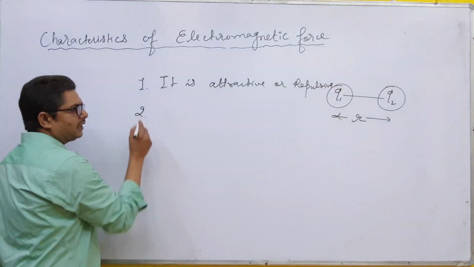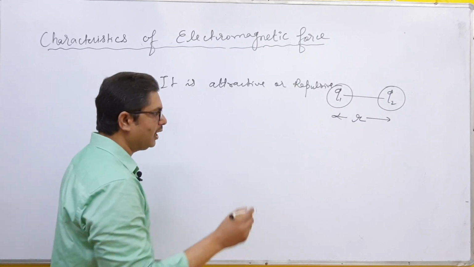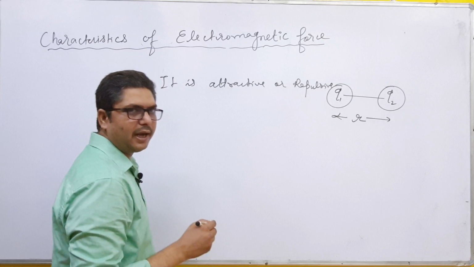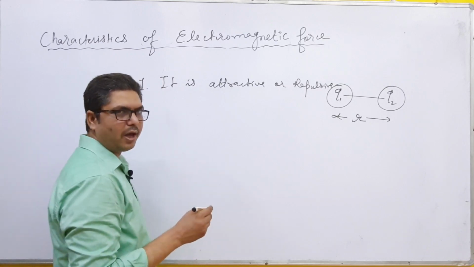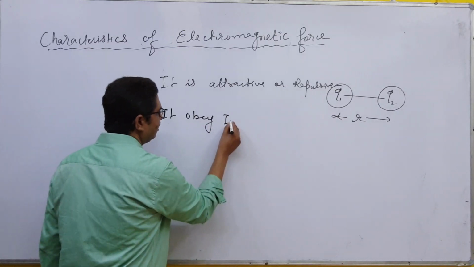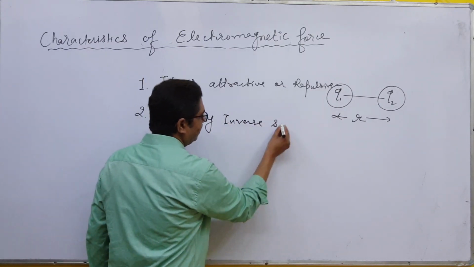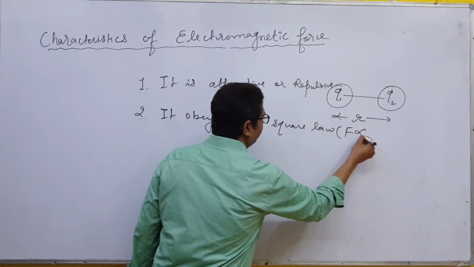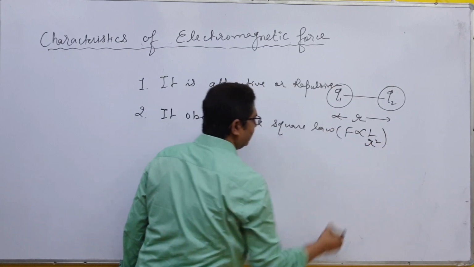Second, as you see in the formula, F is proportional to 1 by r square. This means it also obeys the inverse square law, F proportional to 1 by r square.